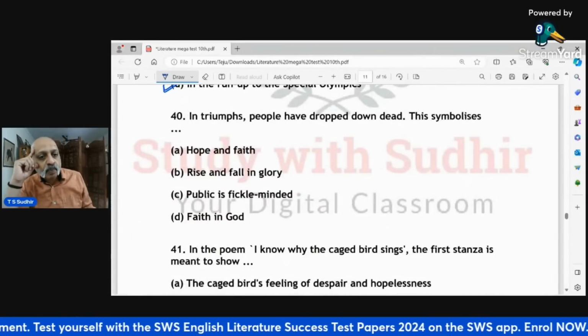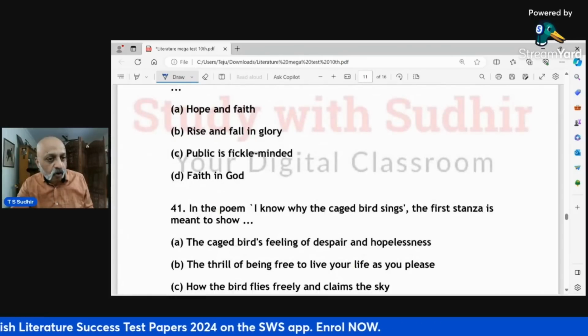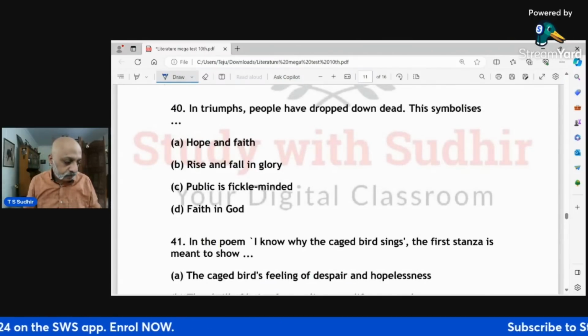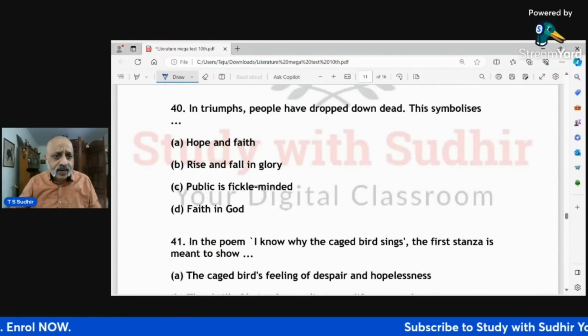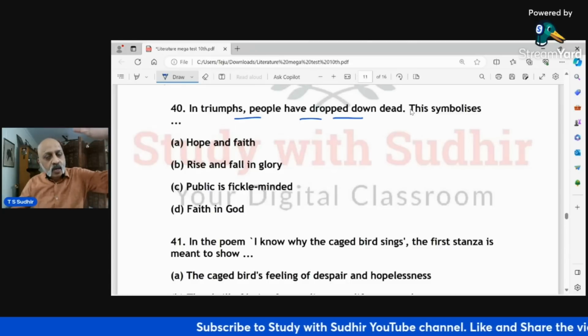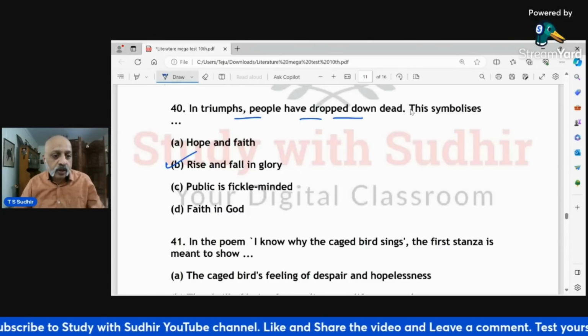In triumphs, people have dropped down dead. This symbolizes hope and faith, rise and fall in glory, public is fickle-minded, and faith in God. The correct answer, in triumphs, people have fallen. So it shows, someone who has gone up in life, falling down dead. So it is rise and fall in glory.